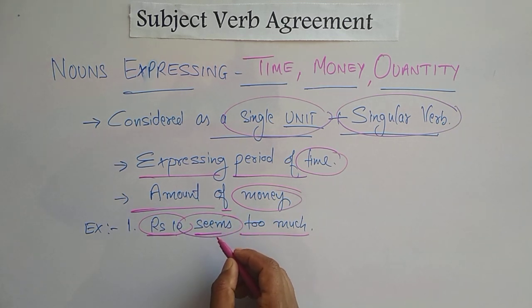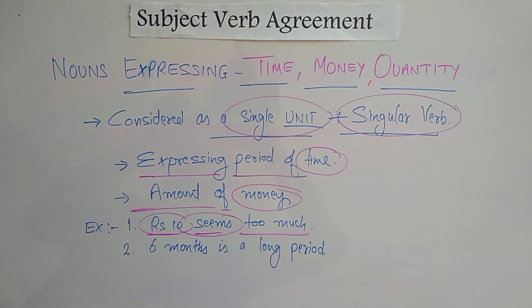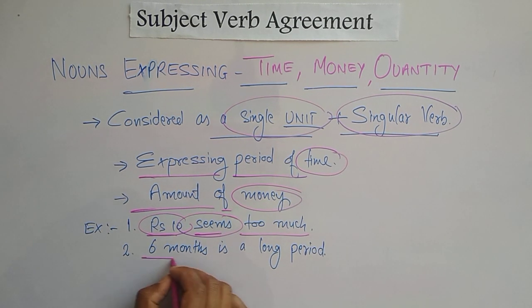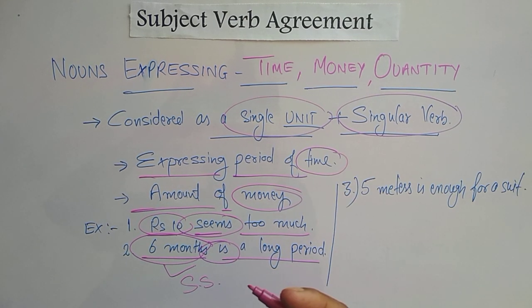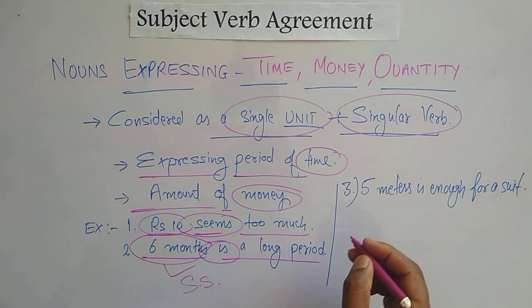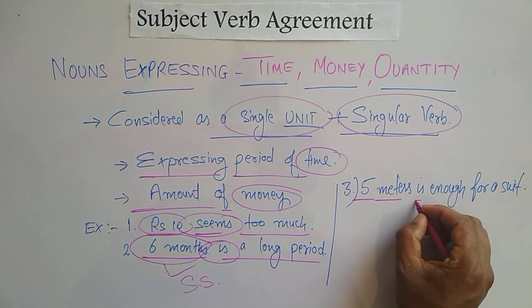One more example. In the second sentence, 6 months is a long period. Here we have the noun 6 months, but it is considered as a unit. That's why 6 months, considered as a single unit, is a singular subject, and we used the singular verb is. Let's take one more example. 5 meters is enough for a suit.